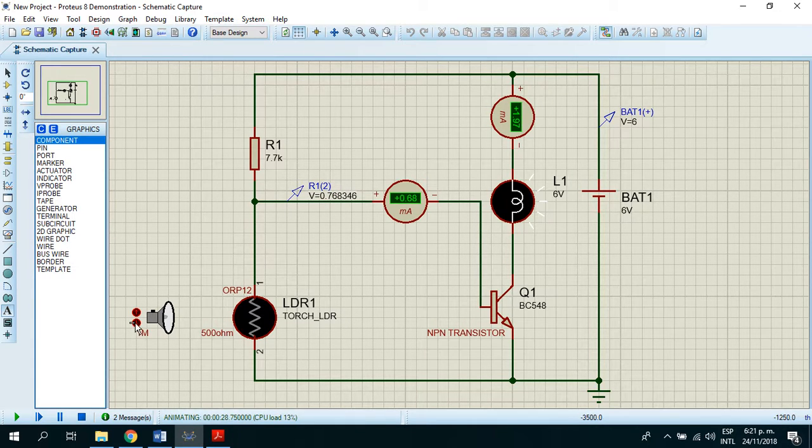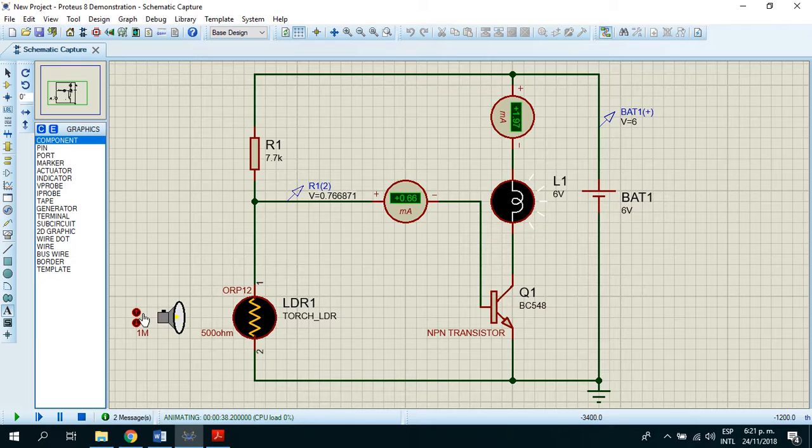So we are going to increase the light step by step, and notice that the voltage of the base is always the same.